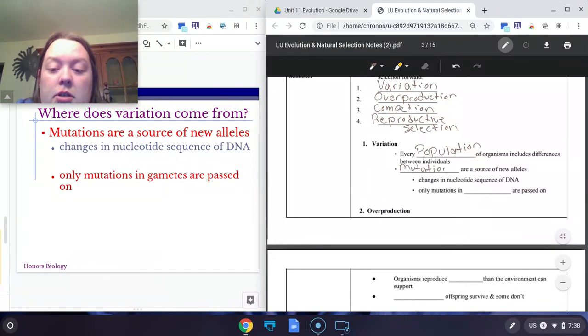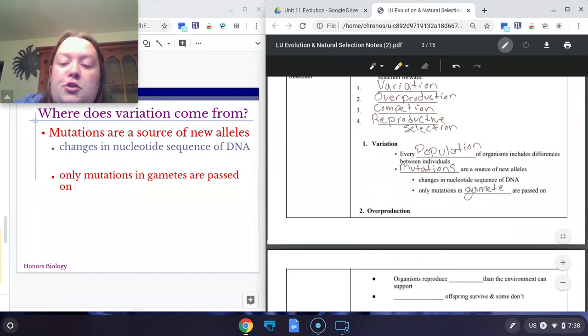One thing that can contribute to this diversity are mutations. Mutations are going to be changes in DNA, and mutations that happen in a gamete or a sex cell, a sperm or an egg, are going to be the ones that are passed down to offspring. So again, if I have a mutation in my arm, that isn't making my baby, the sperm and egg are. So only mutations in sperm or eggs are passed down. So you have to have diversity in your population. Mutations can help cause diversity.